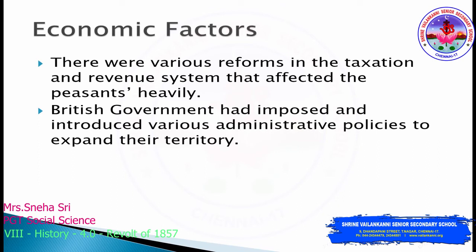So, last, economic factors. There were various reforms in the taxation and revenue system that affected the peasants heavily. Peasants means all the small traders. So, how did this affect the small peasants? With the introduction of foreign products in the Indian markets, Indian products were least preferred.